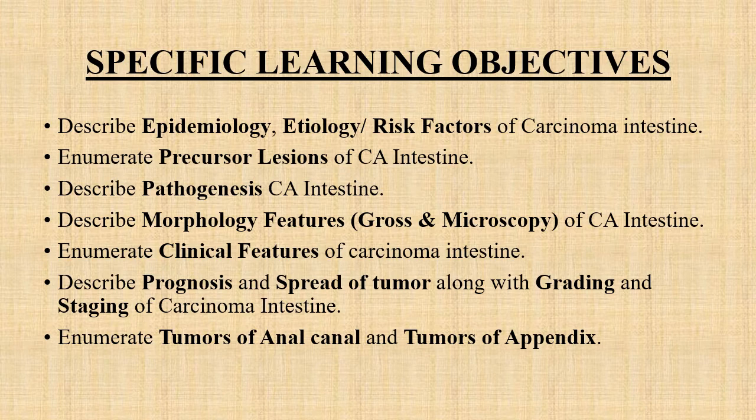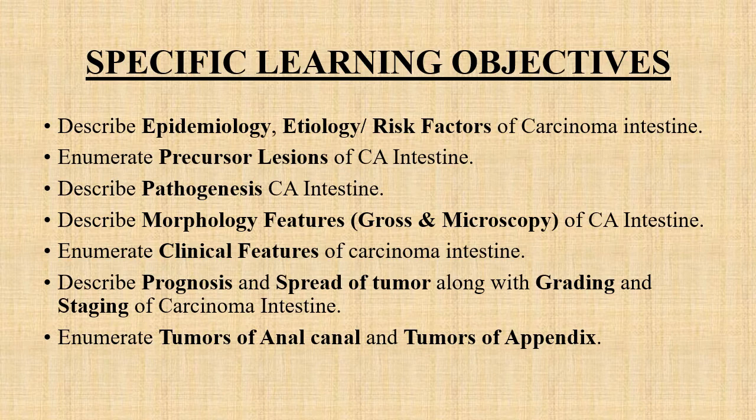So, at the end of today's session, you must be able to describe the epidemiology, etiology, or risk factors of carcinoma intestine. You must be able to enumerate the precursor lesions as well as the pathogenesis, morphological features including gross and microscopic features of CA intestine.